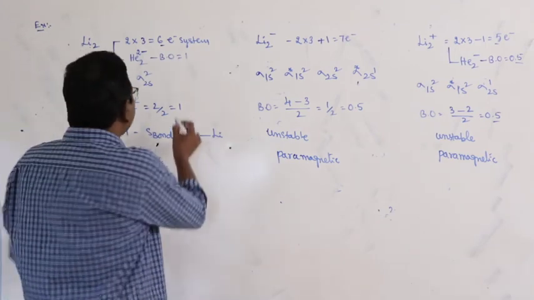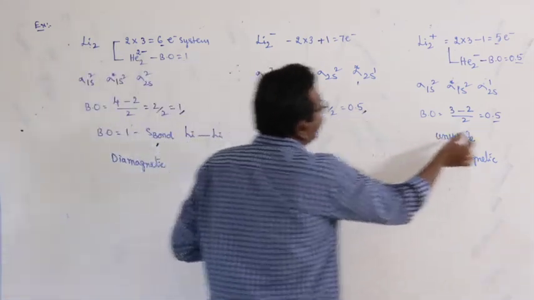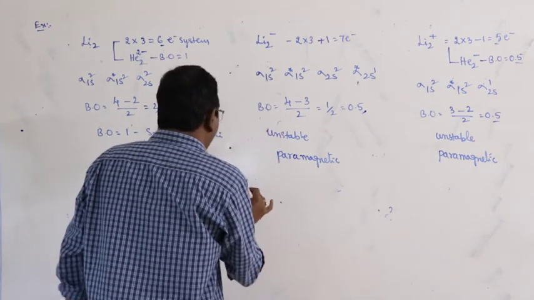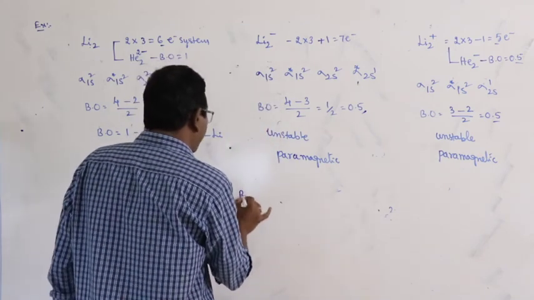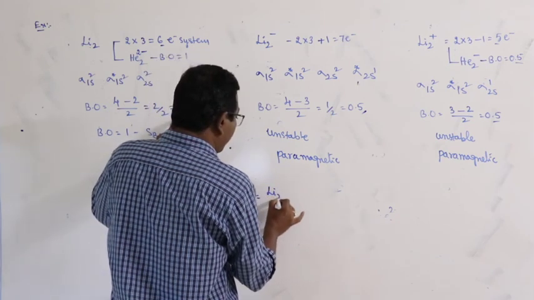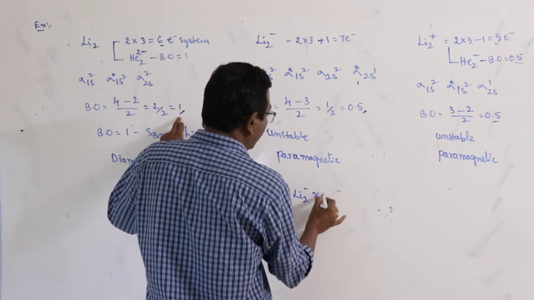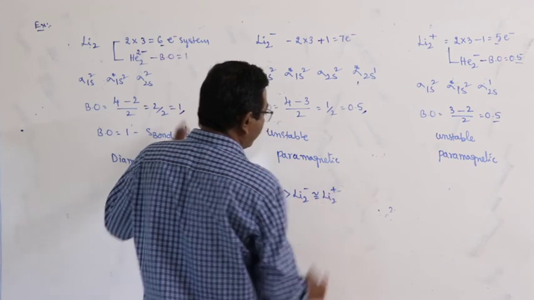And here, what about the bond order of the first one? 1. Second one, 0.5. Third one, 0.5. Now, bond order is Li2 greater than Li2 minus, closer to Li2 plus.